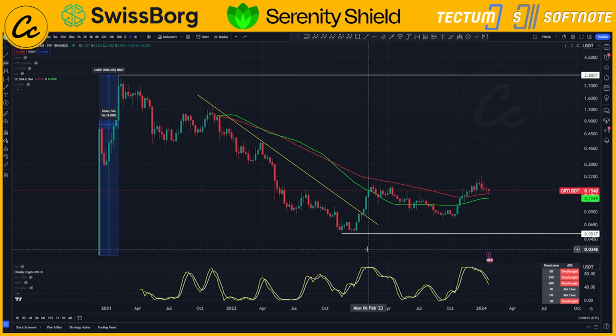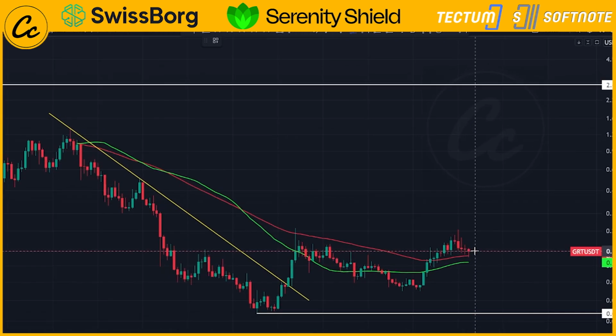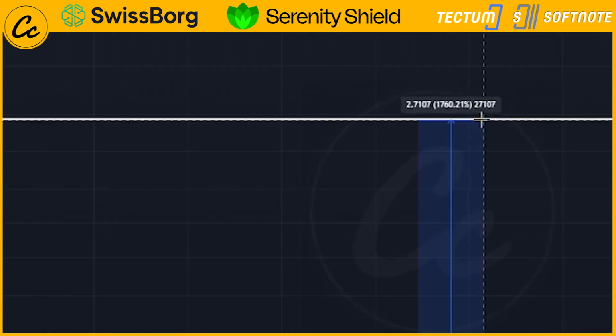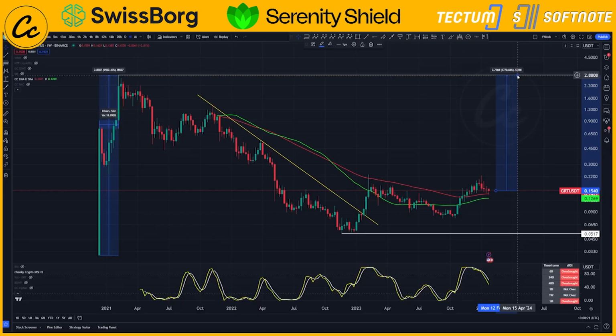I do think the graph has got a fantastic potential. Now if we're looking at potentials, from today's price a return to its all-time high is around about 1,700%. And considering its launch of 9,500%, it does seem underwhelming. But should the graph be adopted like I do think it will be, then I think that 1,700% is a bit reserved. And of course we are talking about that price potentially slipping down a little bit further towards the 12 to 11 cent level. And again, a return to its all-time high would be around about 2,389%.